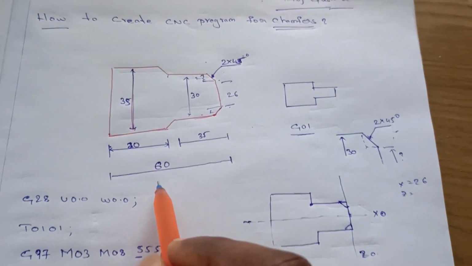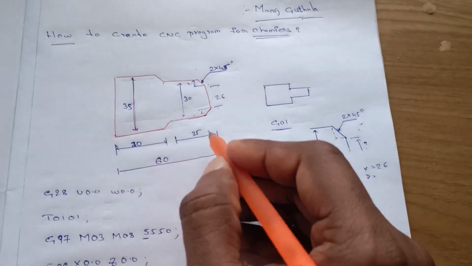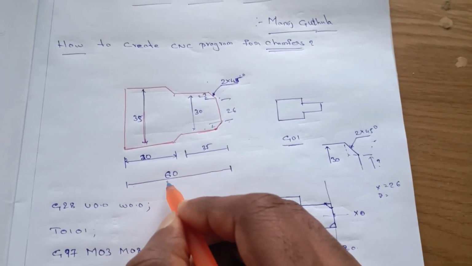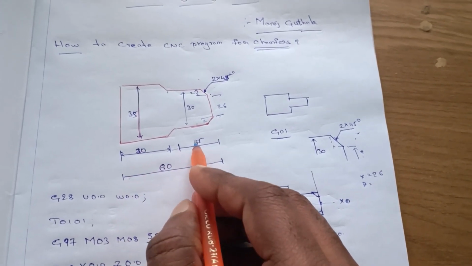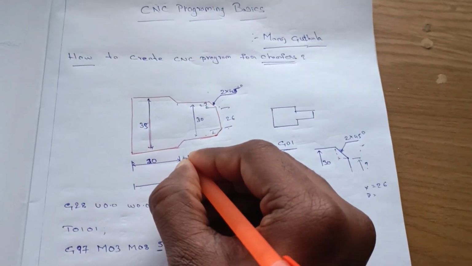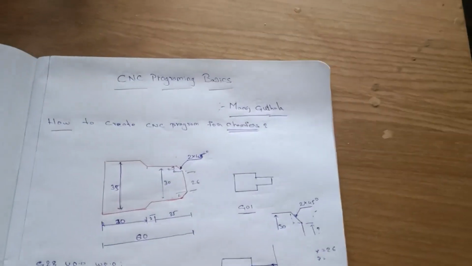To find this, we have a total length of 60. If we subtract these two lengths from 60, we can get this length. So 20 plus 35 is 55, and 60 minus 55 becomes 5. So here we have the Z distance.